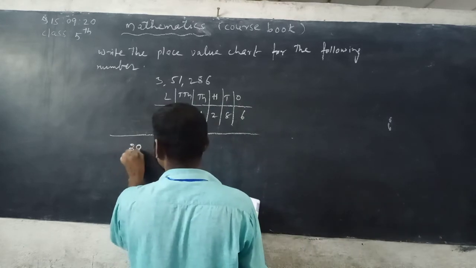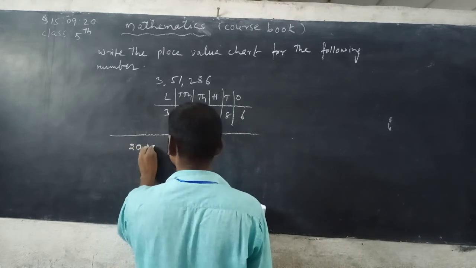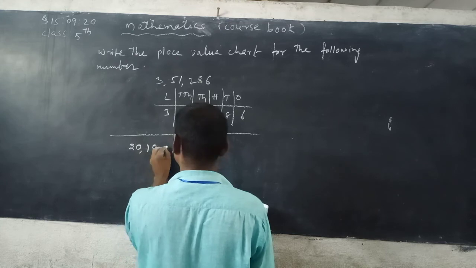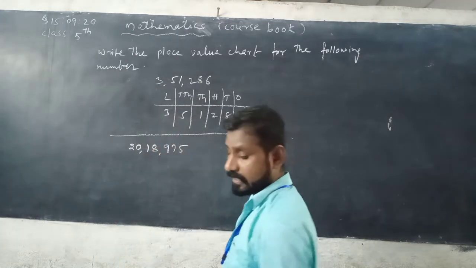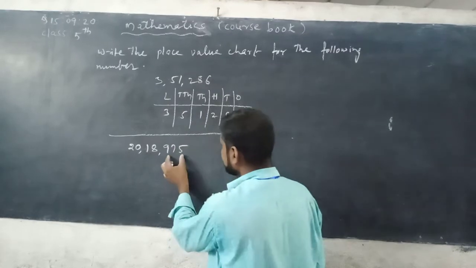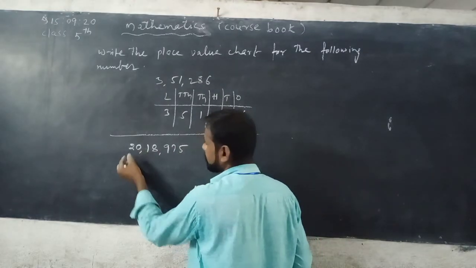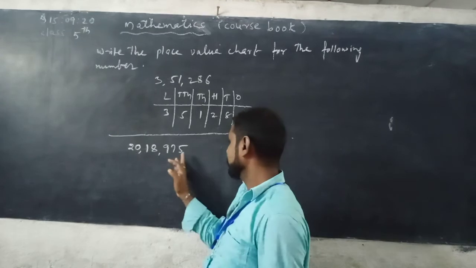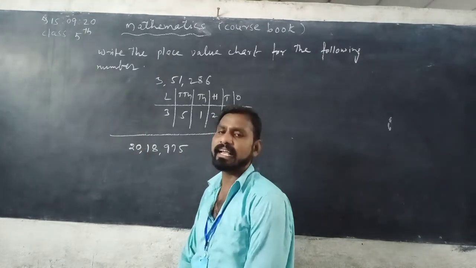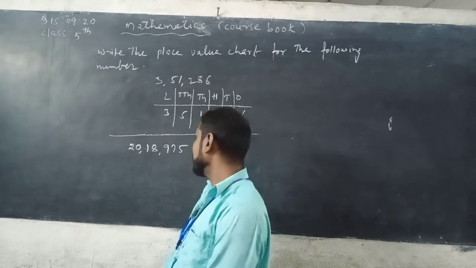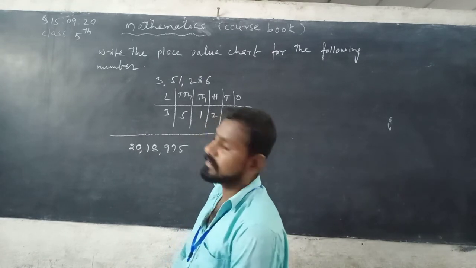Now next, see here, read this number. It has 3 periods. See here, this is ones period, thousands period, lakhs period. Ones, tens, hundreds, thousand, 10,000, lakh, 10 lakh, 20 lakh, 18,975.